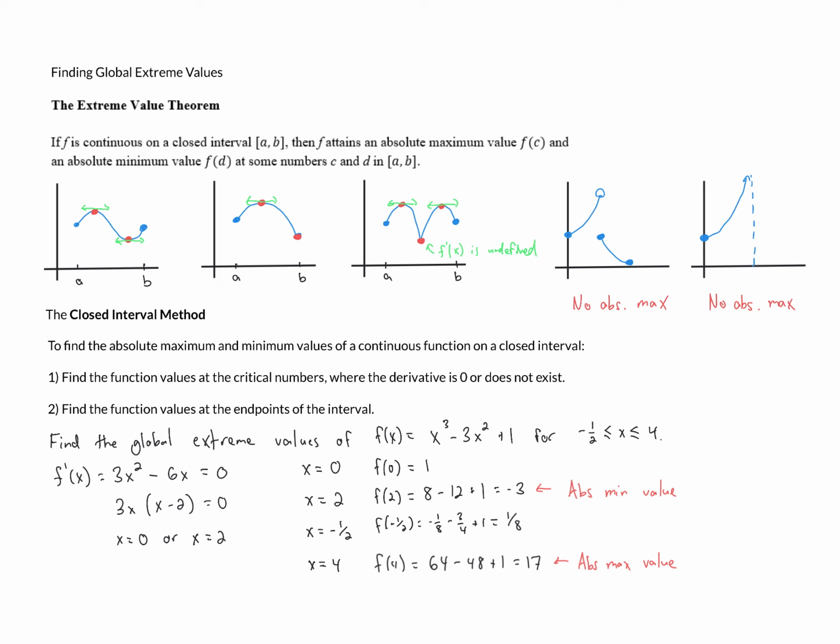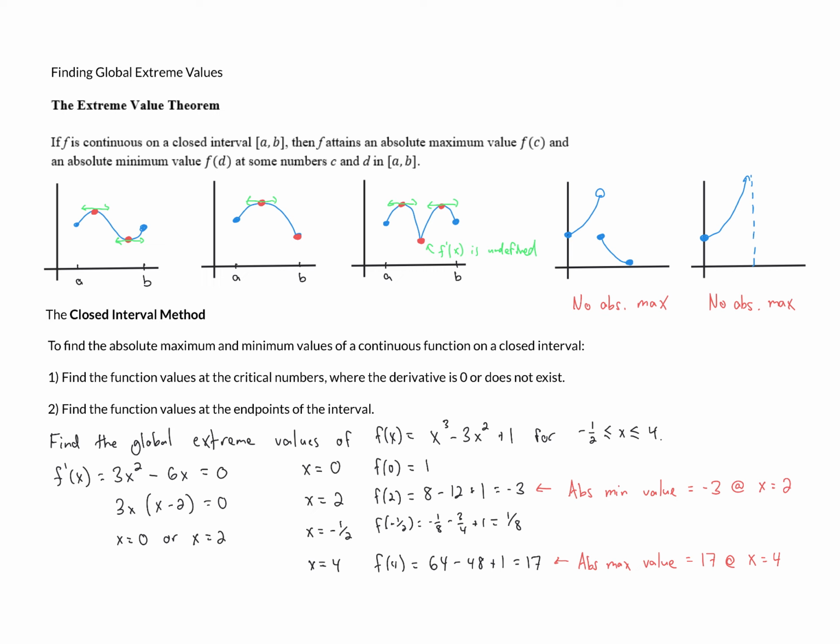So if we wanted to state things a little bit more clearly, the absolute minimum value is equal to negative 3, and it occurs at x equals 2, one of the critical numbers. The absolute maximum value is 17, and it occurs at x equals 4, which is one of the endpoints.